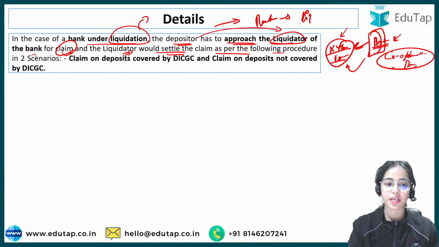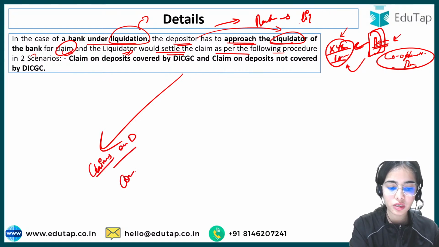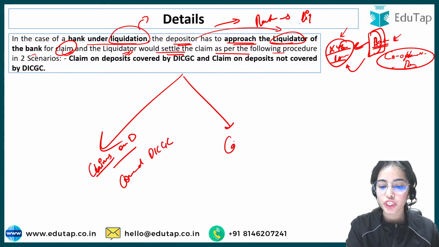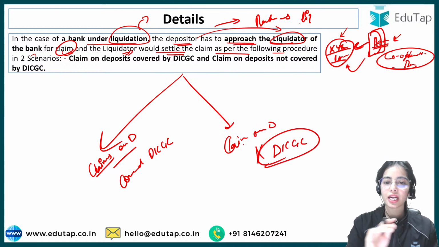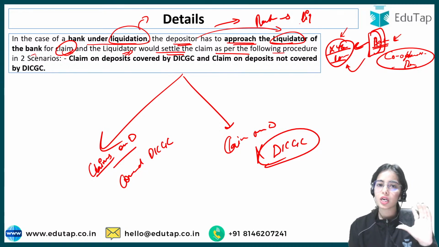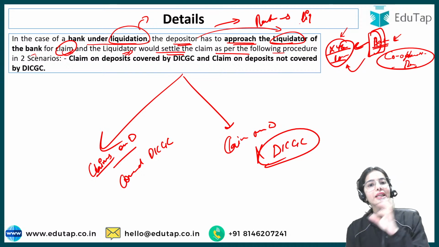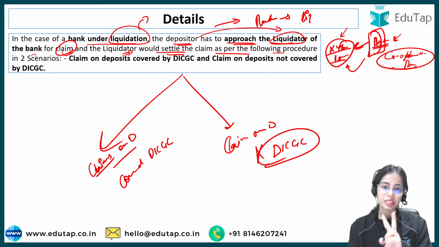But there are two scenarios. In one scenario, your claims on the deposit are covered by the DICGC. And in the second case, your claim on the deposits is not covered by the DICGC. So in one scenario, you are safe, your claims are covered by the DICGC. In the second case, your claims are not covered. So we will understand these two scenarios.